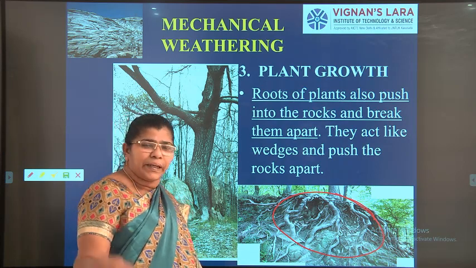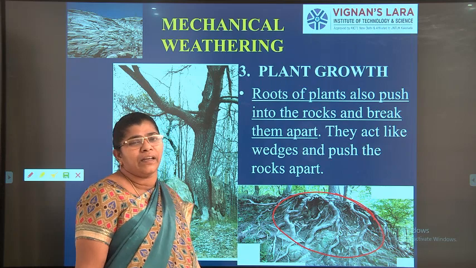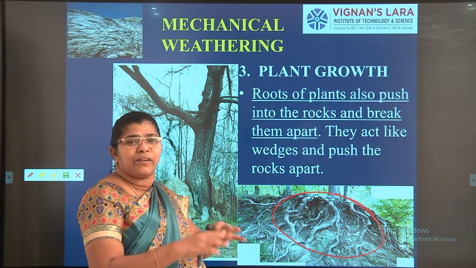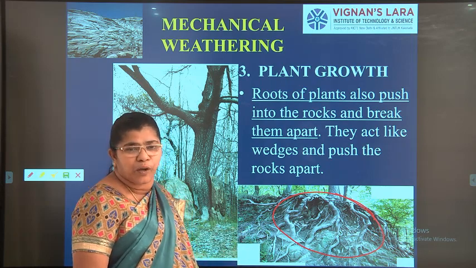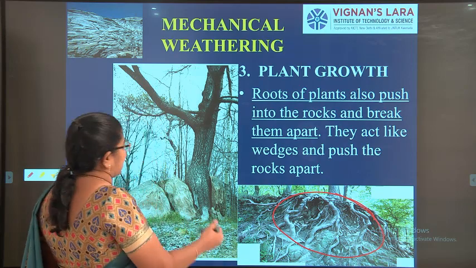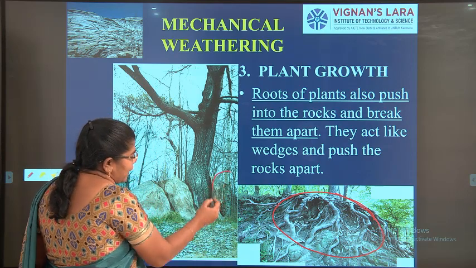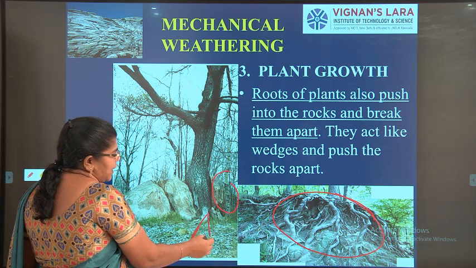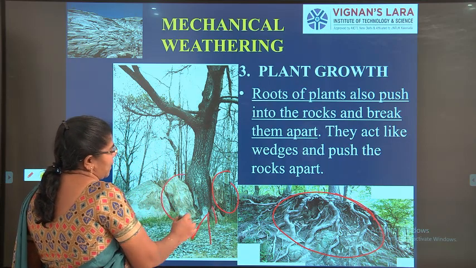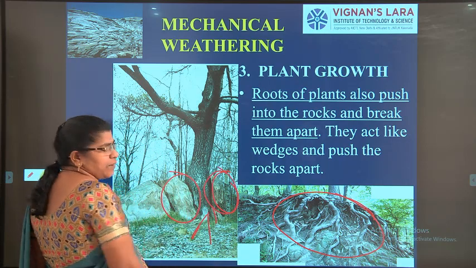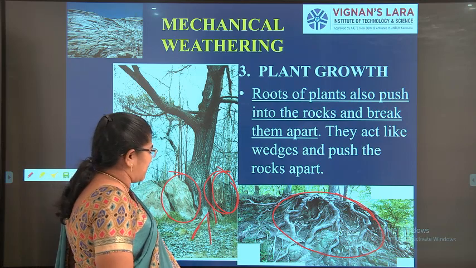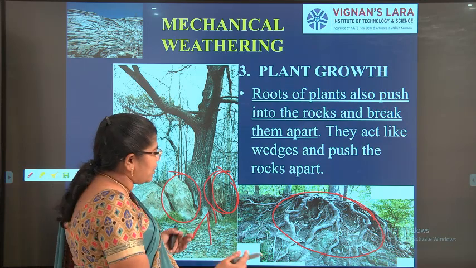Where it will penetrate into the rock layers for want of water and it will break the rock layers into small pieces. Here you can see, even within a rock layer, a tree has grown, which is breaking the rocks into small pieces, into multiple pieces. Like that it will grow.